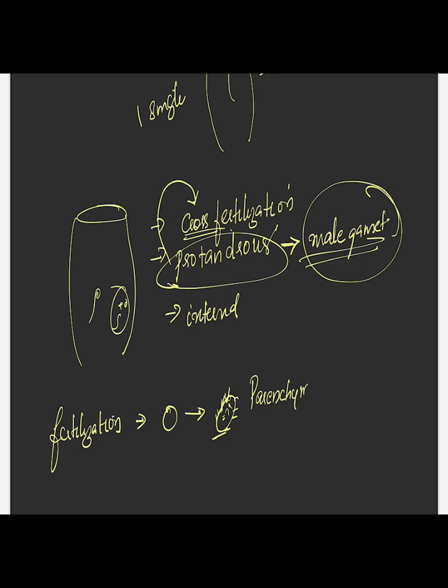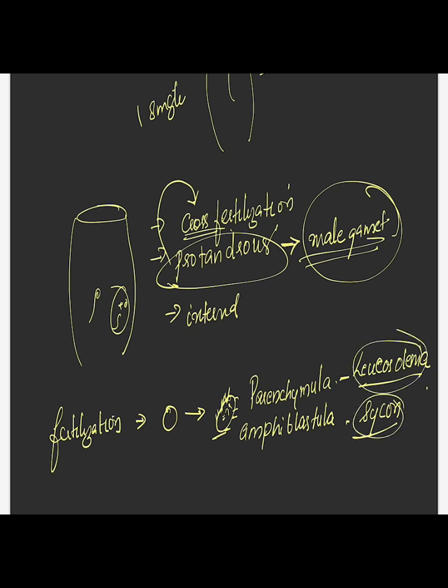There are two different types of larvae that can be seen. One is parenchymula and the other one is amphiblastula. The parenchymula is mostly seen in Leucosolenia type of sponges, and amphiblastula is mostly produced by Scypha, which is also an example of sponge. So these are the two different types of larvae. So definitely it is indirect development.